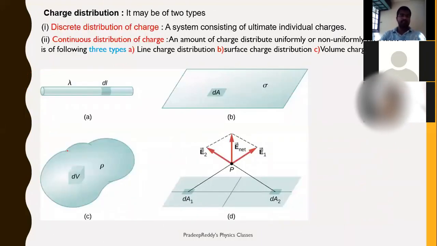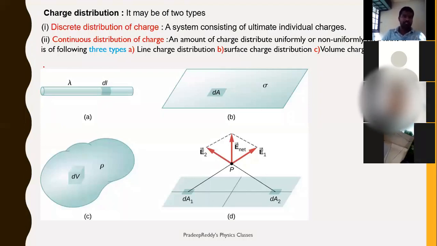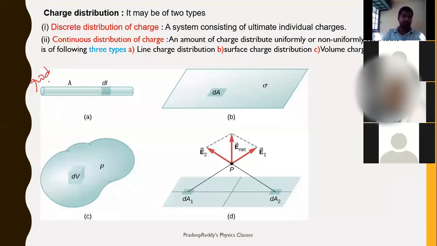And when we deal with charge distribution, say this is a rod. On this rod, total charge is distributed. Say for example, if you are giving 10 coulomb of charge, the 10 coulomb of charge is accommodated along this rod throughout its length.